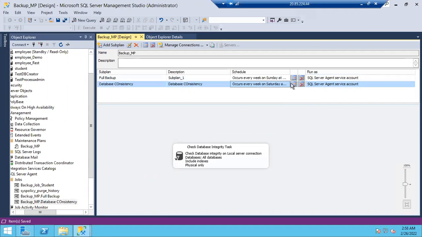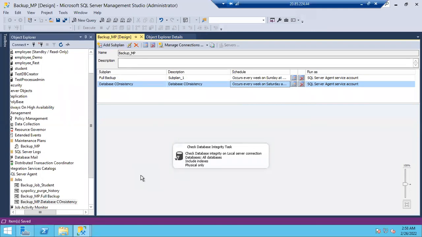Don't give full backup and dbcc check db the same schedule. Okay, it will run, no issues. But the thing is, both dbcc check db and full backups are performance killers. If you run them, they will consume a lot of memory and CPU. So that's why if you plan dbcc check db on Saturday, we'll plan full backup on Sunday, or after the full backup you can plan dbcc check db. Okay guys, clear? Any issues, any doubts?